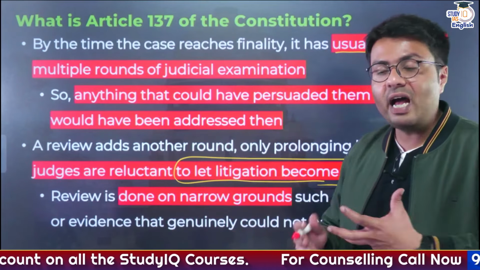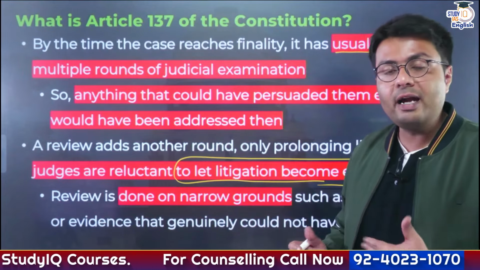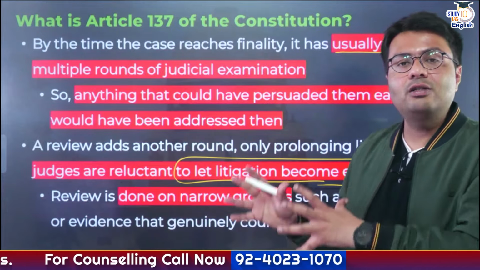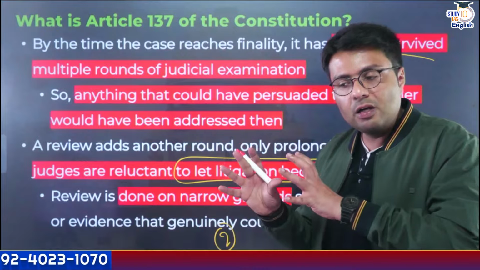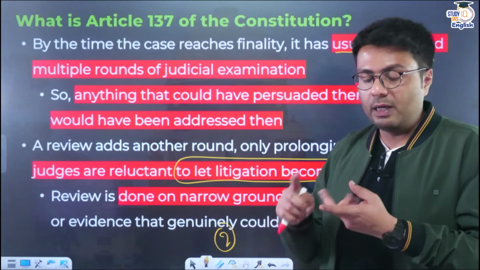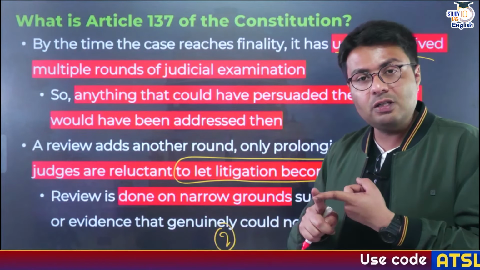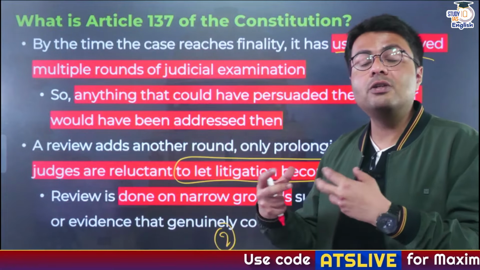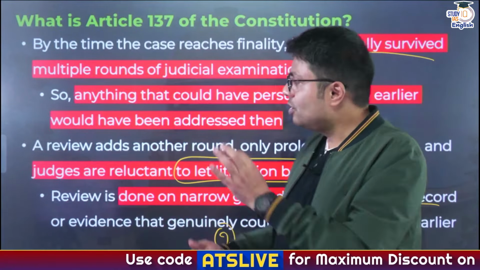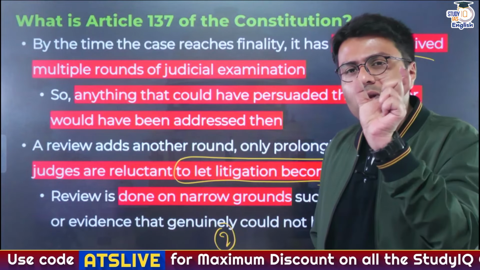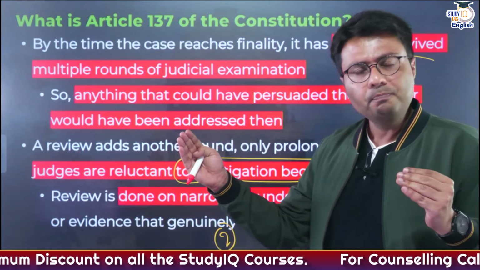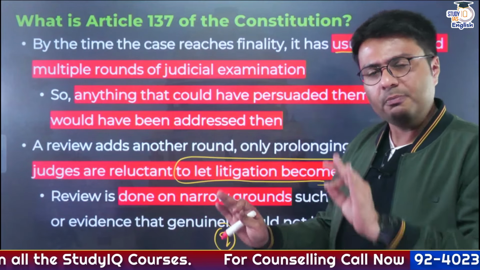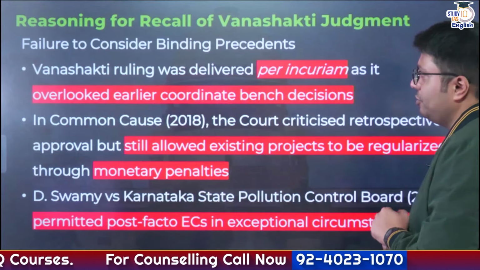Second ground, if any evidence comes to light which was not there in the initial stages of hearing, then this is the second instance where the Supreme Court reviews its own judgment. That is, first in cases of error in judgment, second in cases of emergence of new evidence that has come to light. So that is why this review is done only on narrow grounds. It is not a wide ground because it would add to the backlog of cases that is already there with multiple levels of the judiciary.